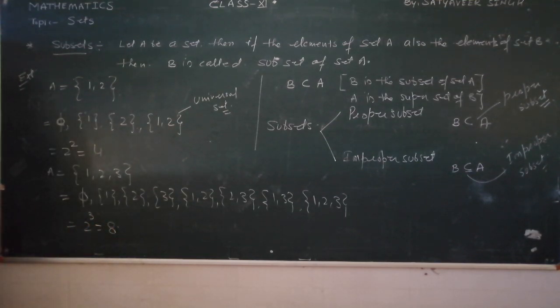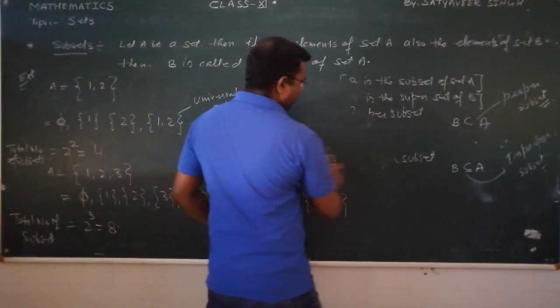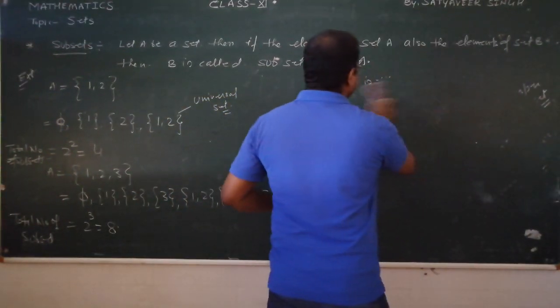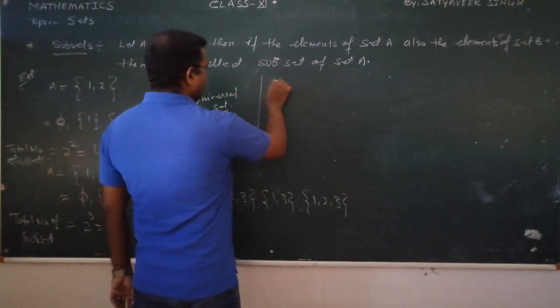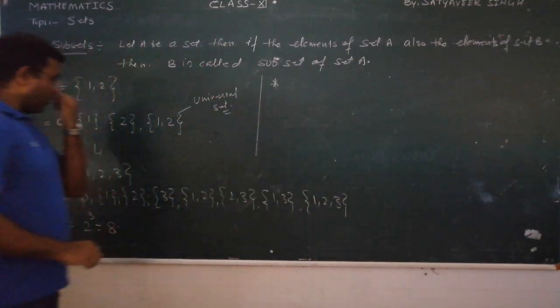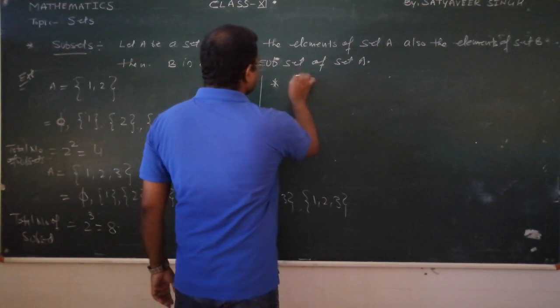So we can find the total number of subsets. This is the formula for the total number of subsets, proper and improper both.